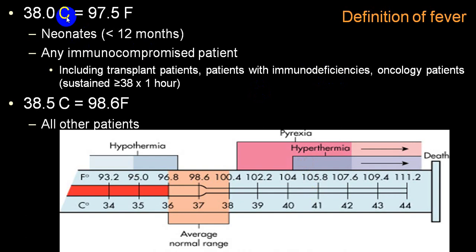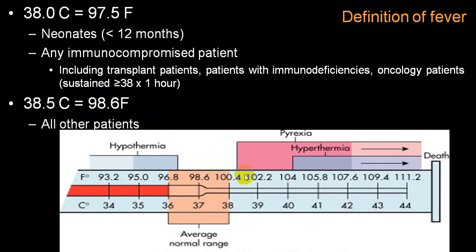There is a little variation in neonates and in the immunocompromised host. In neonates and immunocompromised hosts, if the body temperature is more than 97.5 degree Fahrenheit, it is considered fever. While in all other groups of people, we now consider more than 100.4 degree Fahrenheit as fever.